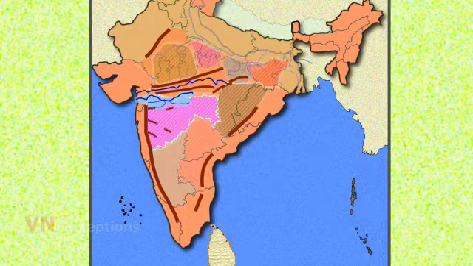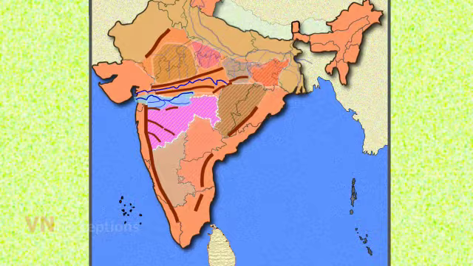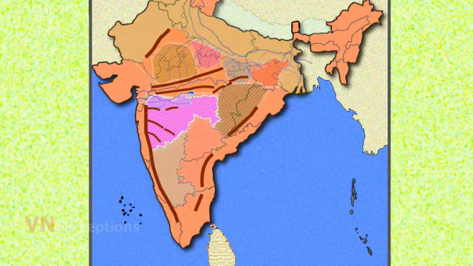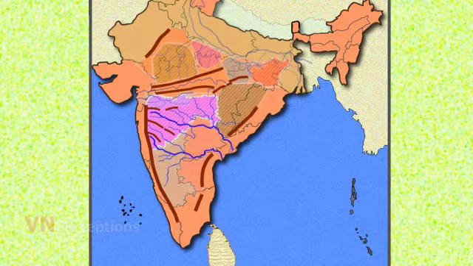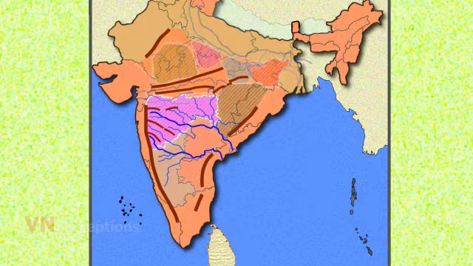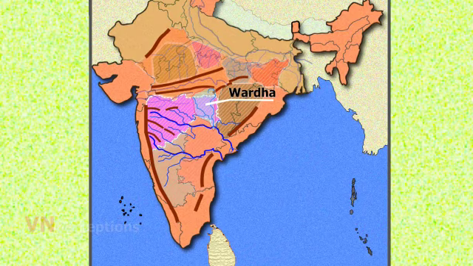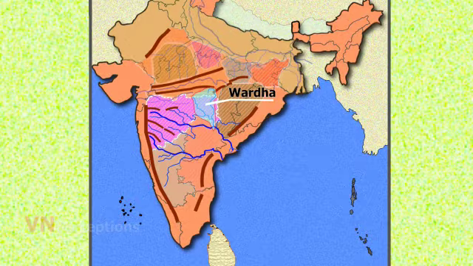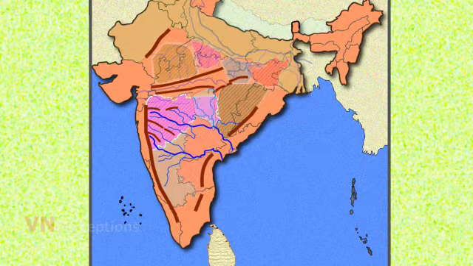A number of offshoots from the Western Ghats run in a west to east direction and form the divisions between different river basins. The eastern portion of the Maharashtra plateau is occupied by Wardha Wainganga basin. These rivers flow roughly in a north-south direction. Next is the Telangana plateau.